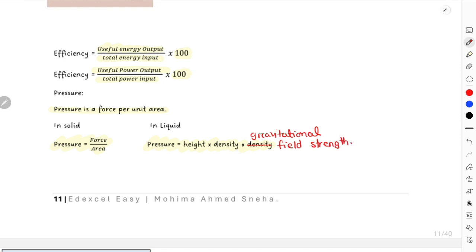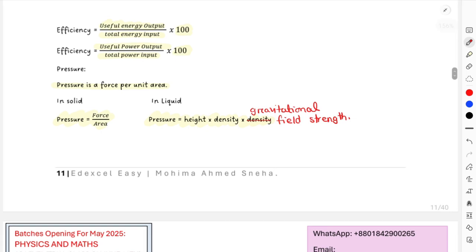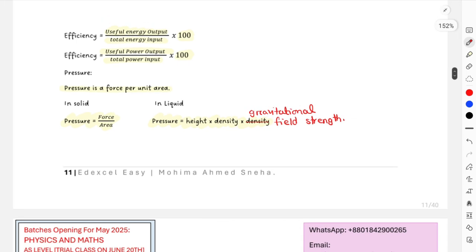I actually didn't have time to go through this file once again to correct all the typing mistakes I made while compiling this PDF, because I had to do this within 3 hours. I compiled this entire summary notes within 3 hours, so it was not possible for me to go through all of these things again and correct my mistakes. Really sorry. This is rho gh.